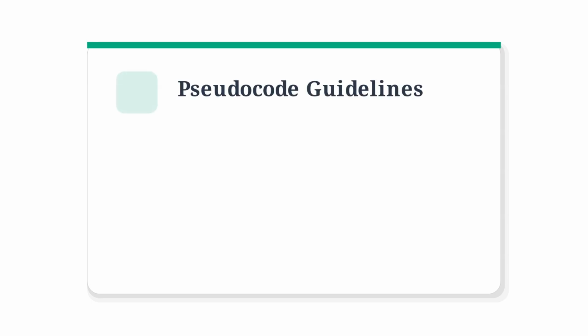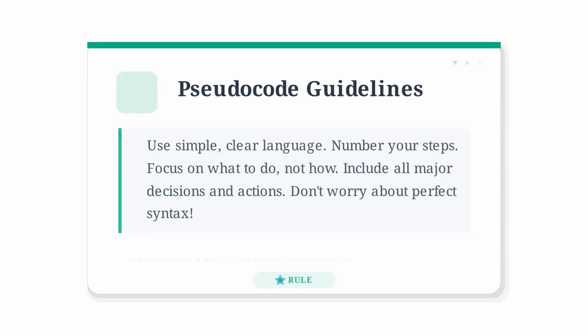Here are the golden rules for great pseudocode. Use simple, clear language that anyone can understand. Number your steps to keep them organized. Focus on what you want to do, not exactly how to code it. Include all the big decisions and actions. And here's the best part. Don't worry about perfect syntax because you're writing in English.